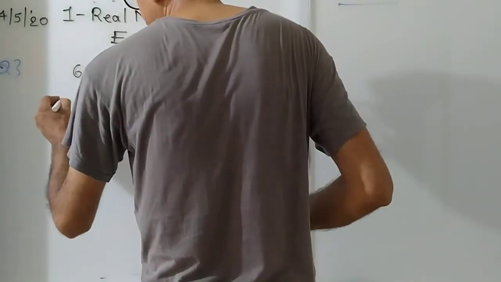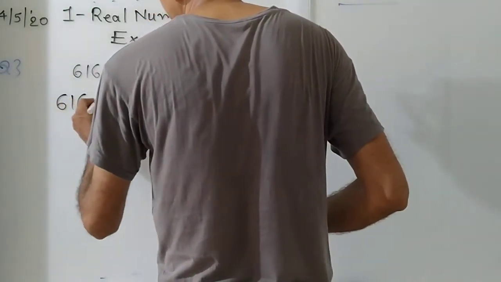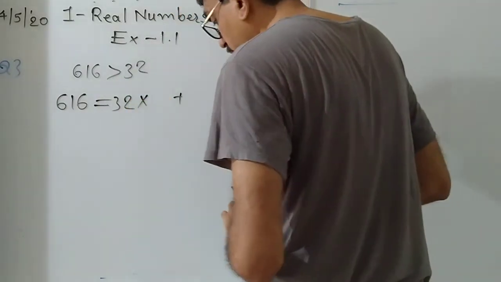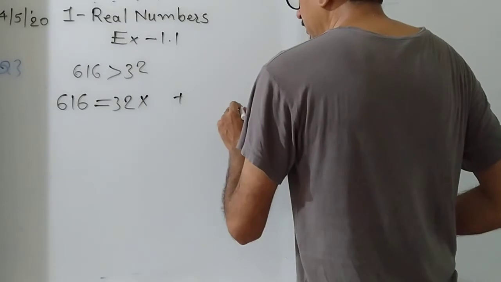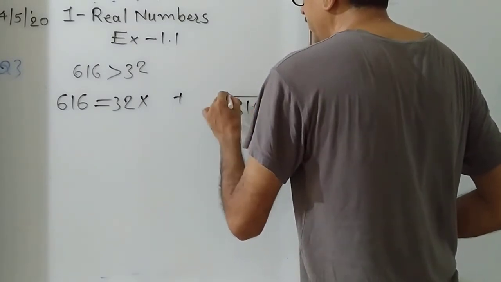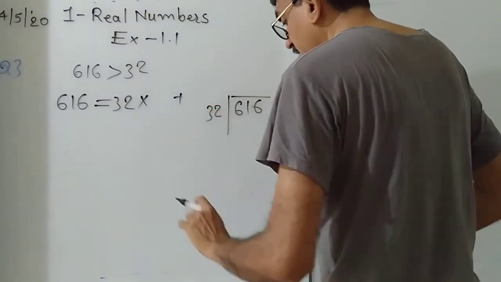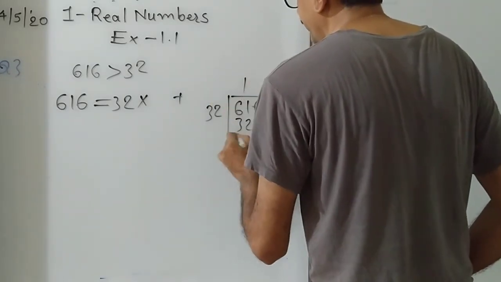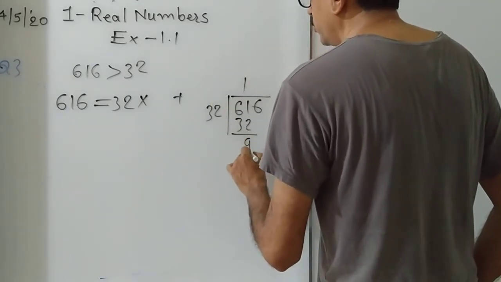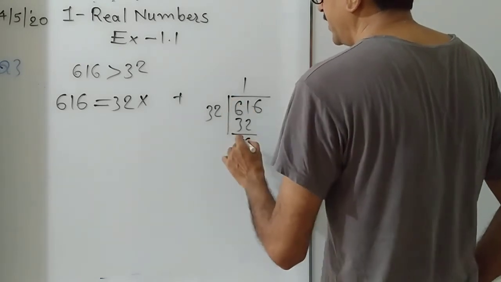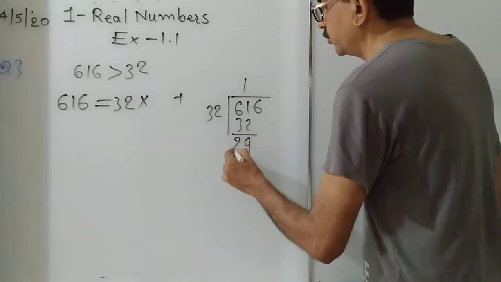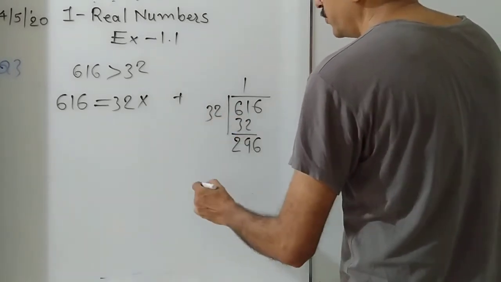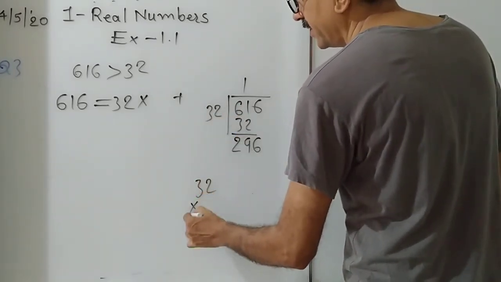So first we divide 616 by 32. 616 is divided by 32. 32 1, 11 minus 2, 9. 5 minus 3, 2 and 6. Here 200, here 3. So first we multiply it by 9.